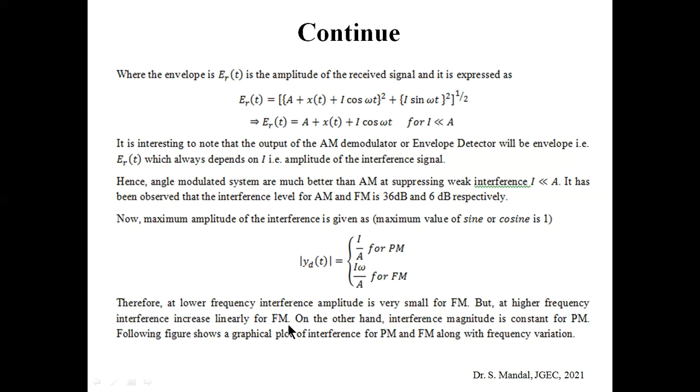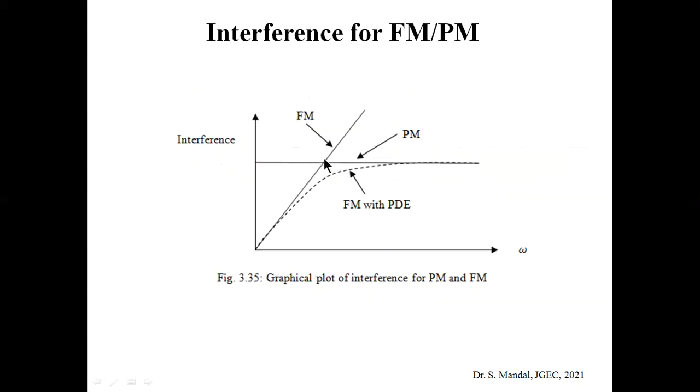You can see that at lower frequency the interference amplitude is very small for FM, but at higher frequency the interference increases linearly for FM. That is the main disadvantage. PM has this advantage, that its interference is constant.